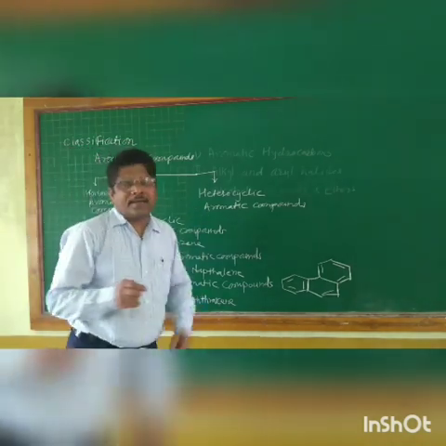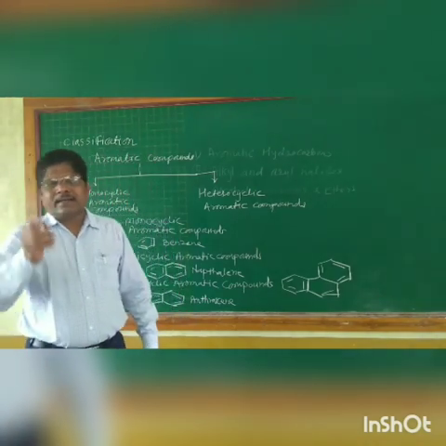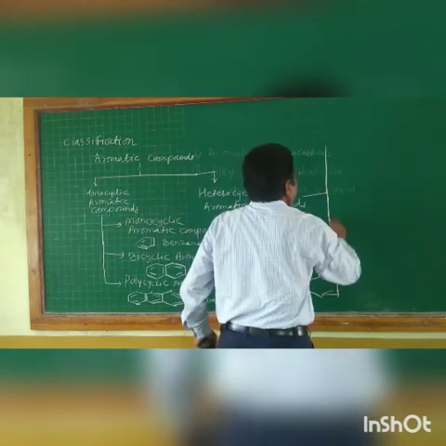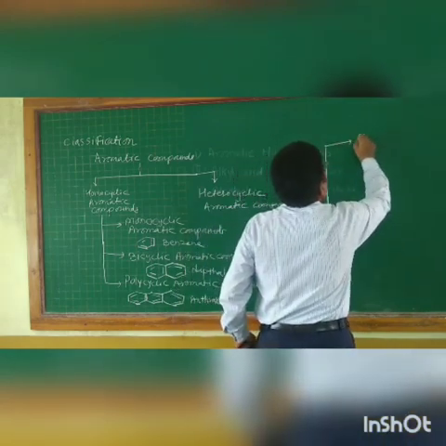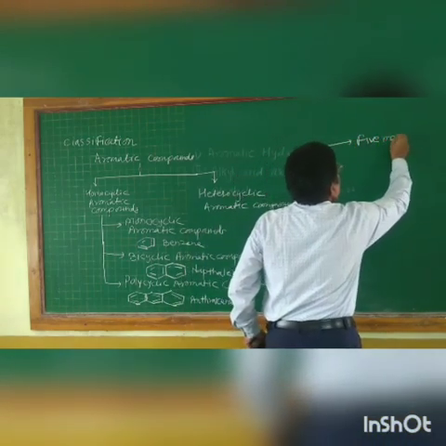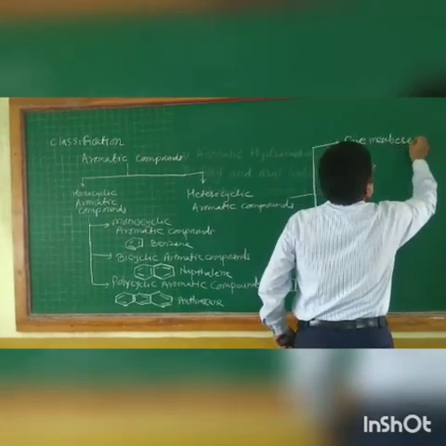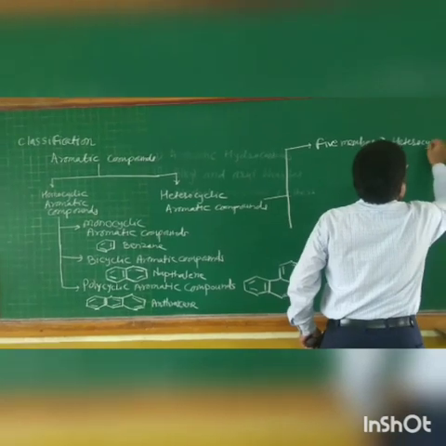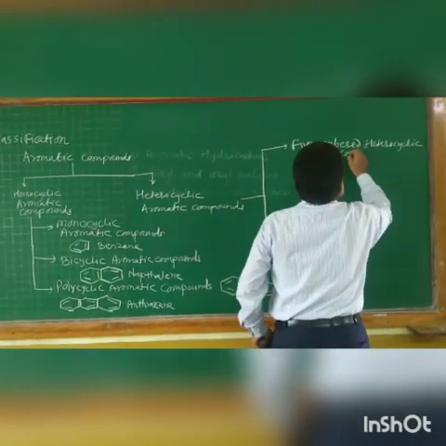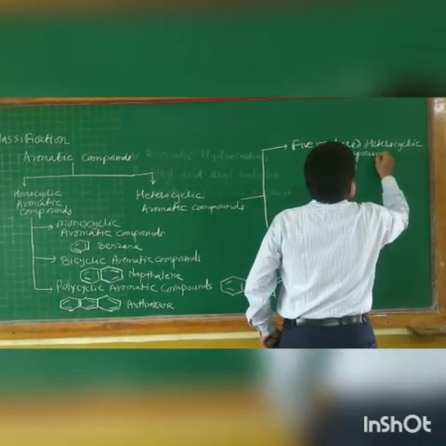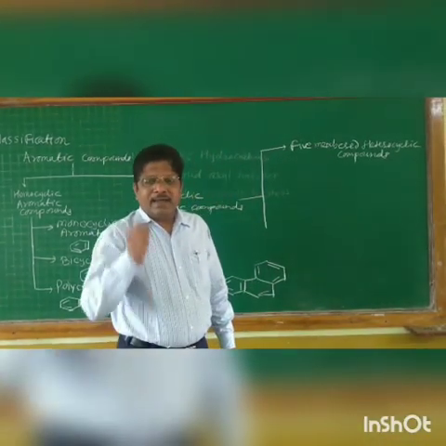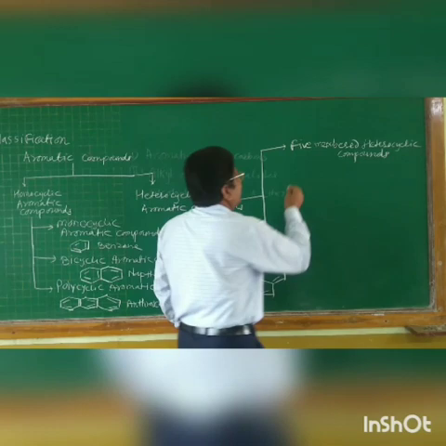Heterocyclic aromatic compounds again have different subtypes. The first type is five-membered heterocyclic compounds. These are compounds having a five-membered ring with one heteroatom in it.